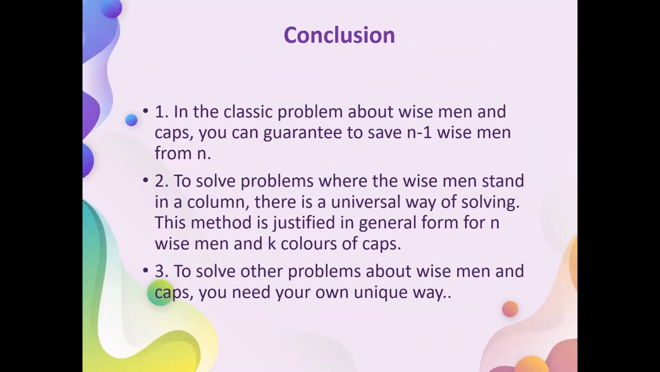So, summarizing our work, we came to the following conclusion. In the classic problem about wise men and caps, you can guarantee to save n minus 1 wise men from n. To solve problems where the wise men stand in a column, there is an inverse way of solving. This method is also filled in general form for n wise men and k colors of caps. To solve all the problems about wise men and caps, you need your own unique way.